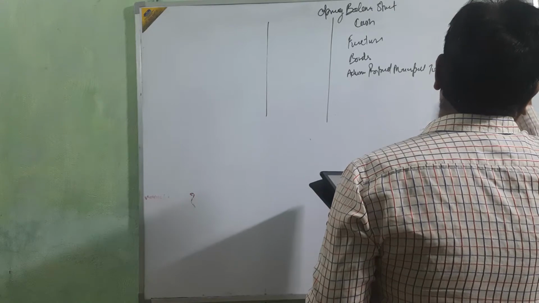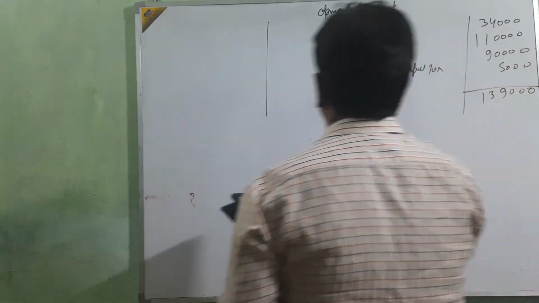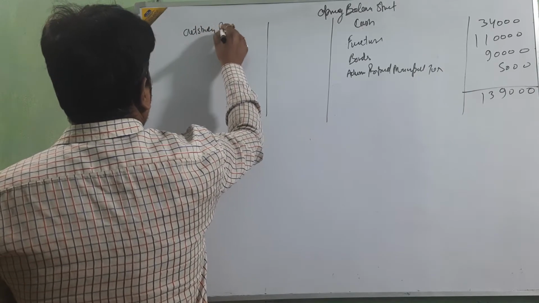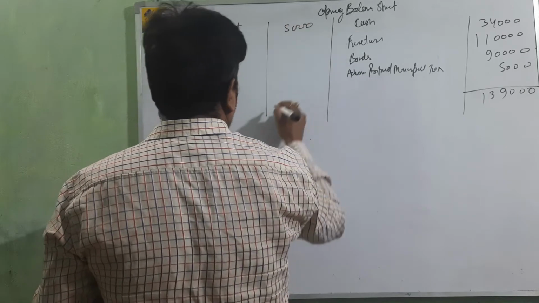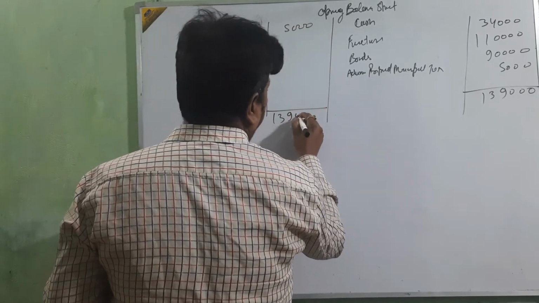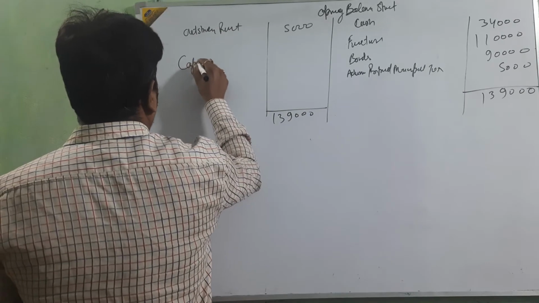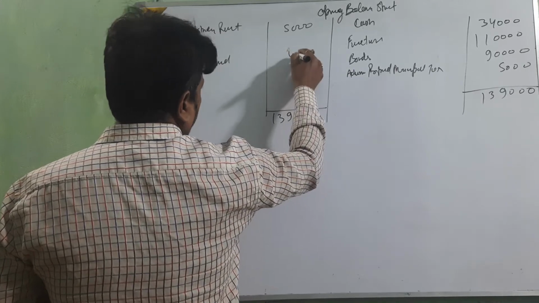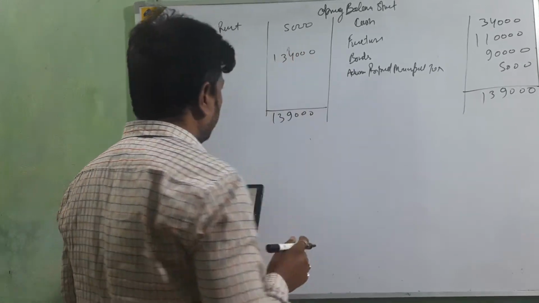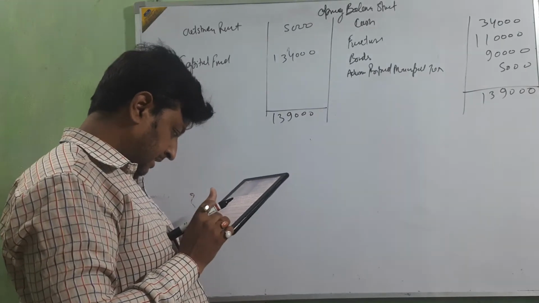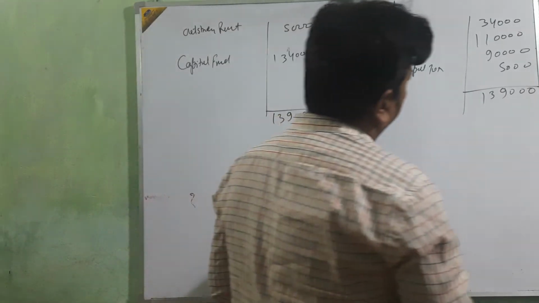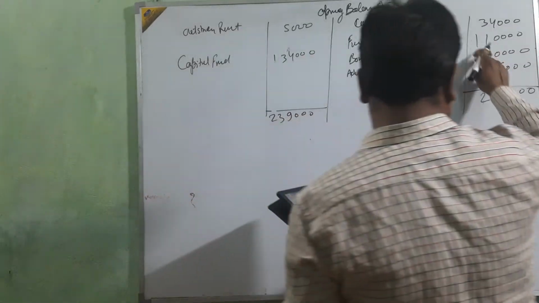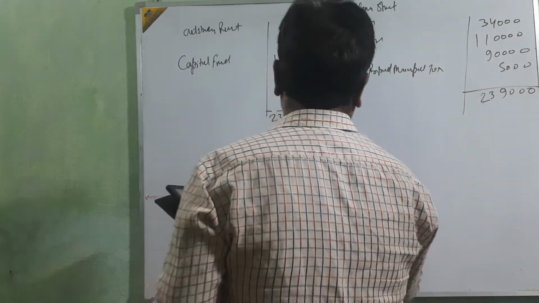5,000. This side, outstanding rent is given, 5,000. Then the capital fund: sorry, 2 is there, no? 2,34,000. The total is 2,34,000.